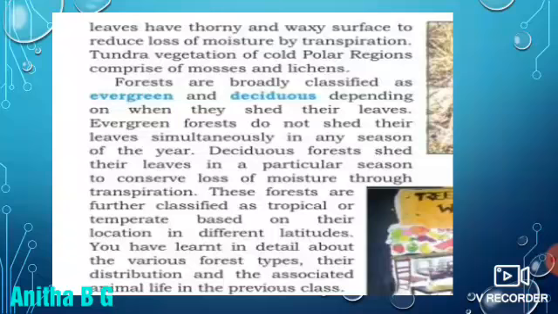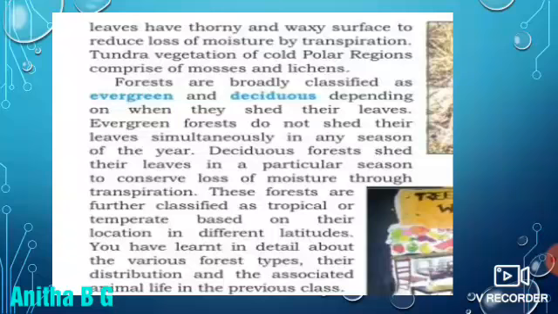These forests are further classified as tropical and temperate based on their location and different latitudes. You already know about latitudes and longitudes, is it? In the previous classes you have learnt in detail about the various forest types, their distribution and the associated animals' life.